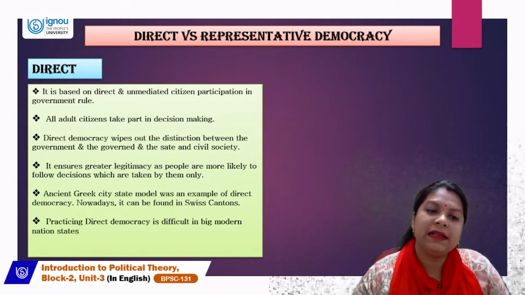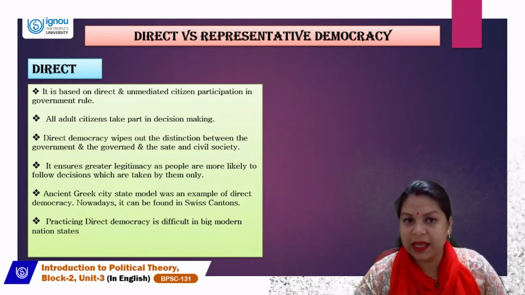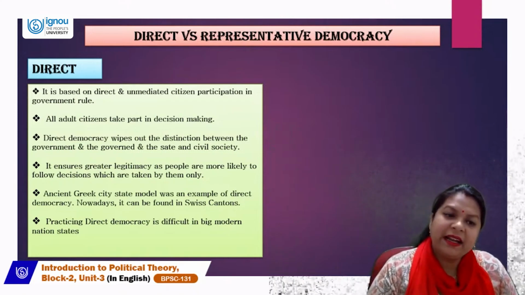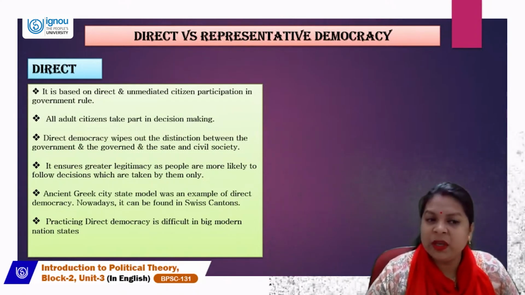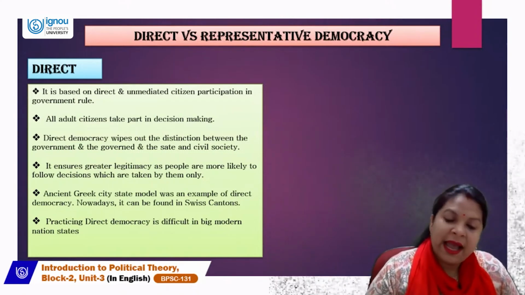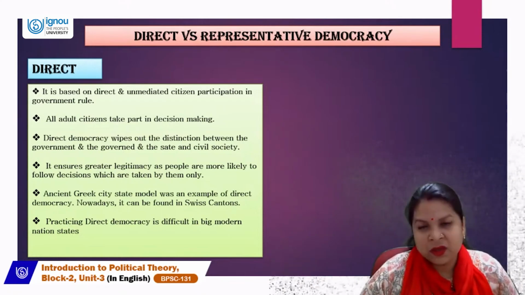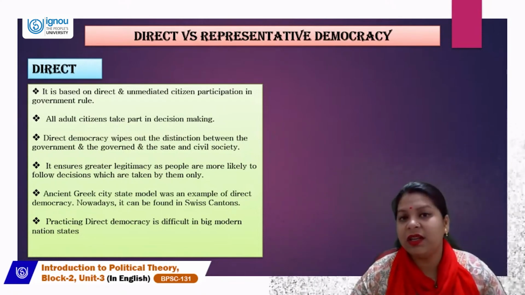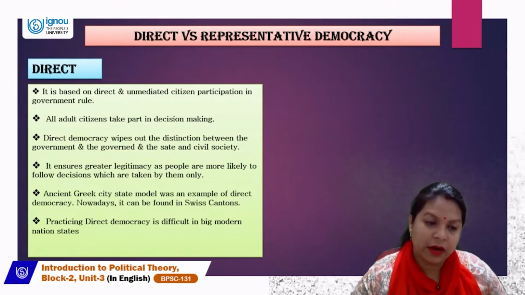Also, all adult citizens take part in decision making in direct democracy. This is also a very important part. So, direct democracy wipes out the distinction between the government and the governed and the state and civil society.